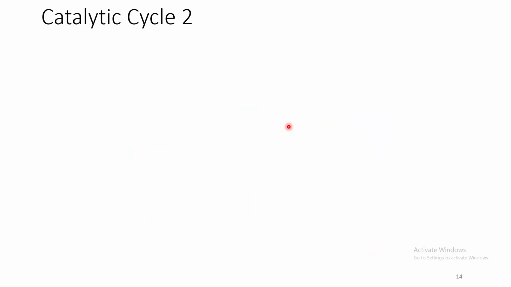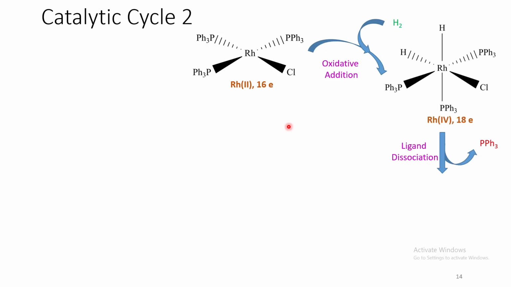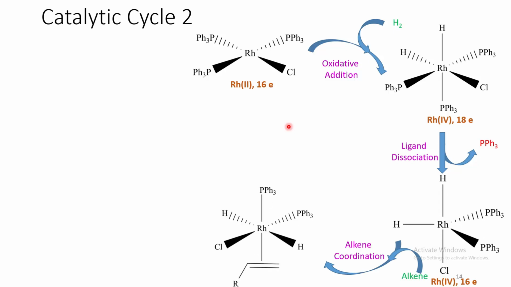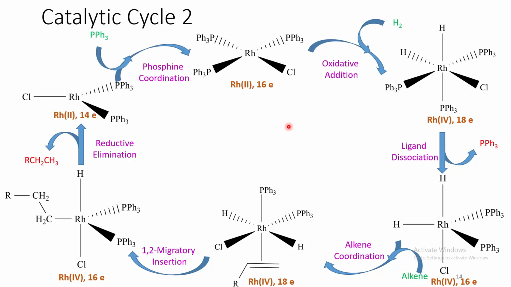And in the second case, instead of ligand dissociation, in the first step itself there is oxidative addition of hydrogen, followed by ligand dissociation. Then it undergoes alkene coordination, followed by 1,2 migratory insertion. Then it undergoes reductive elimination. And at the last step, it undergoes phosphine coordination to regenerate the catalyst.